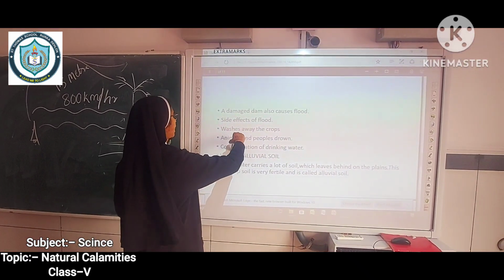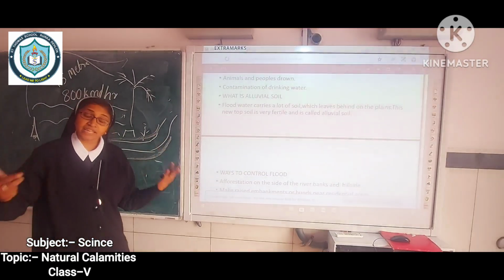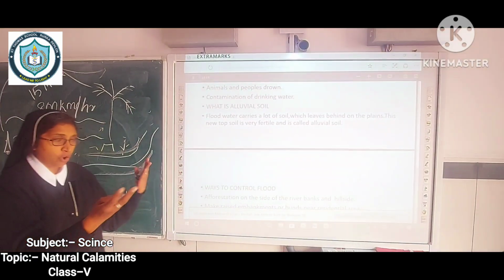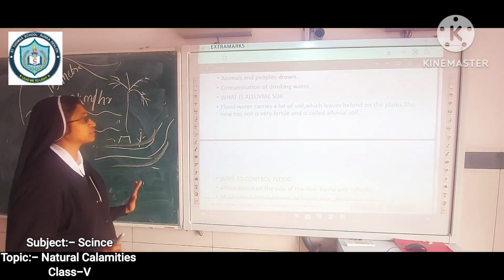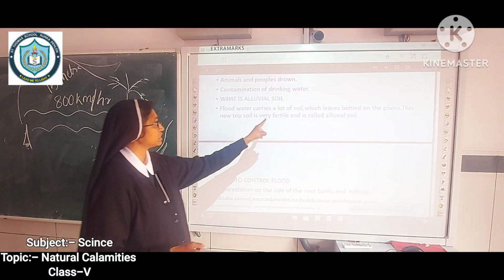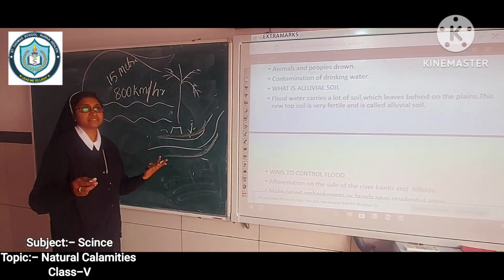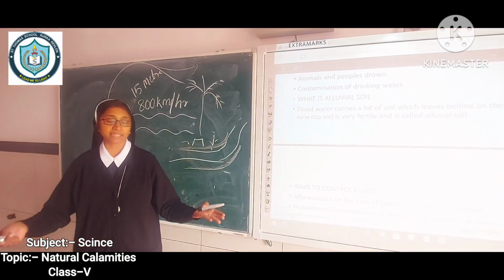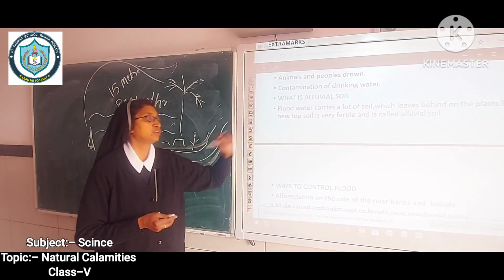After the flood, we see alluvial zone. What's an alluvial zone? When the water comes, it washes off all the areas, and some soil comes near the sides, on the banks of the river. This topsoil is very fertile, and it is called alluvial soil. Do you observe that most of the plants nearby the banks of the river grow very well because of the alluvial soil.